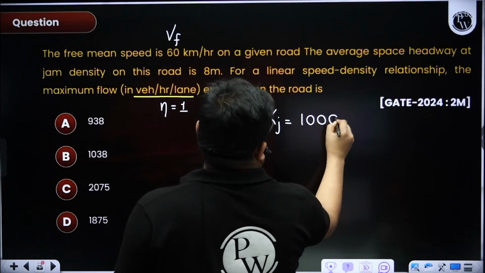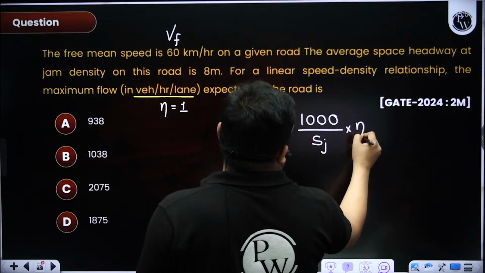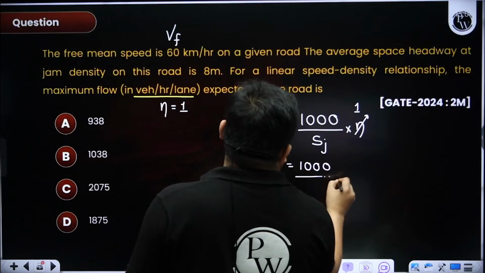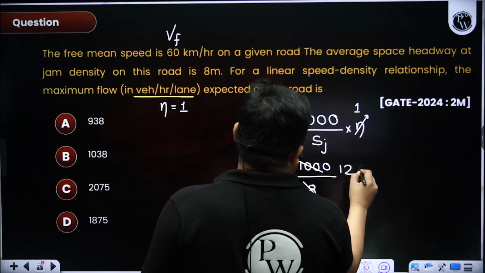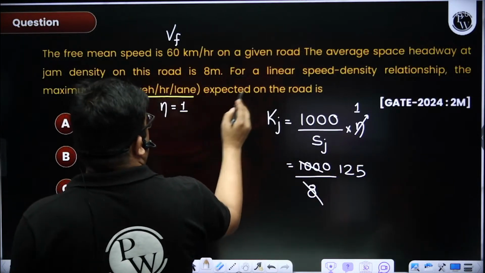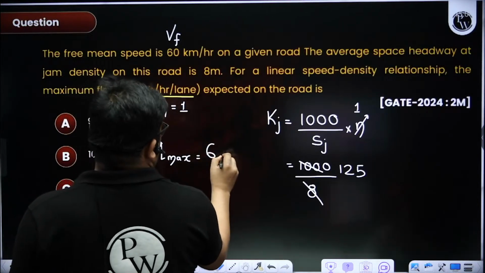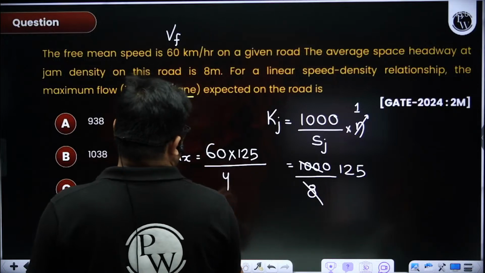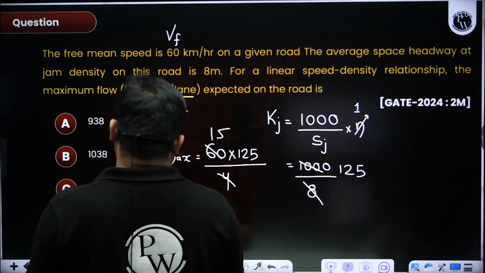1000 by spacing between the vehicles at jam condition, and number of lanes is anyhow 1 here, so it will be 1000 by 8, very easy question actually, so I will be getting 125. So Qmax will be how much? Qmax will be Vf into kj by 4, right? So 15 into 125, so I am getting how much?